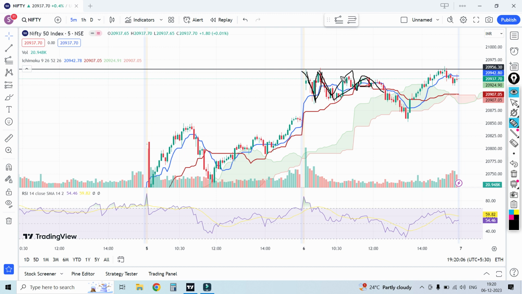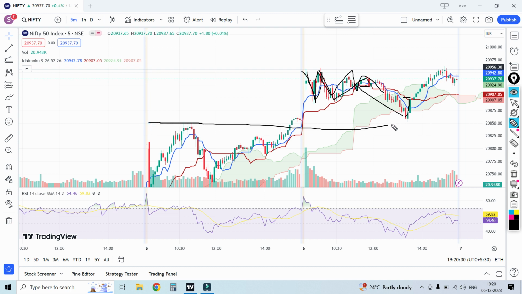I took the 21,000 strike price at that time. I took a 21,000 CE sell position, and the market came downside. Again it made one correction, and after that a momentum candle. Why does it happen here?